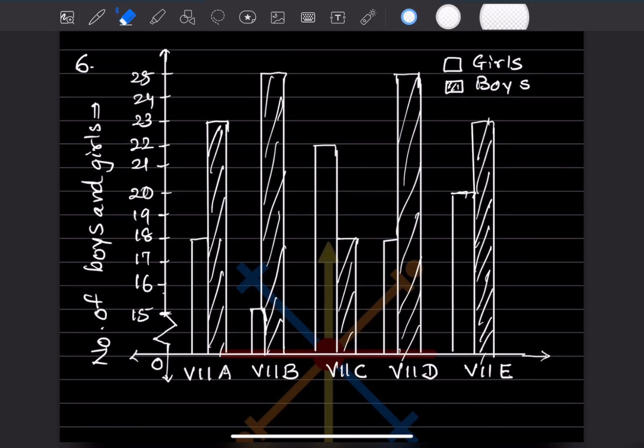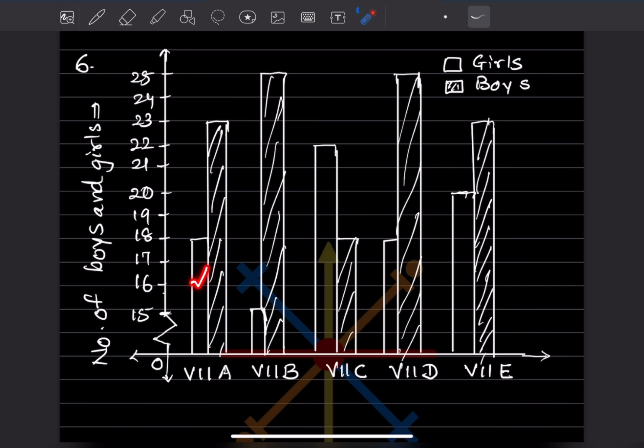So now what we can do, if we draw a line on the y-axis up to 25, it is going to be a long line. So we started from here, 15. Now you can see here the difference between here, this is 15, and here the difference is just 1, 1, 1. Whenever we have this, it should be at equal distance. So the starting point here, the difference is 15. So we have to draw what is called a kink. We have to show like this. That means here the difference is more than the other one. So this is called a kink. We have to do it this way.